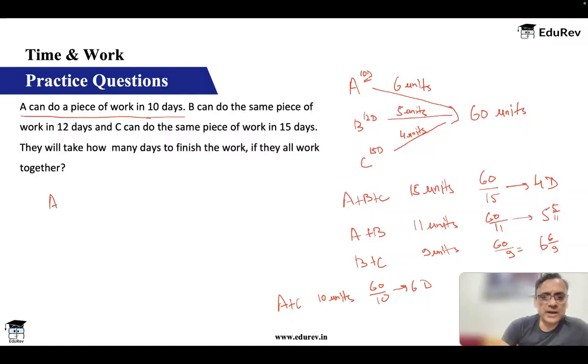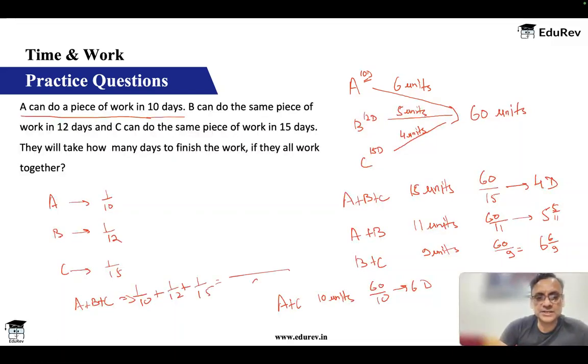So A in 1 day will do 1 by 10. B in 1 day will do 1 by 12. C in 1 day will do 1 by 15. So A plus B plus C will do 1 by 10 plus 1 by 12 plus 1 by 15. The LCM is 60. So you have 6 plus 5 plus 4, which is 15 by 60.